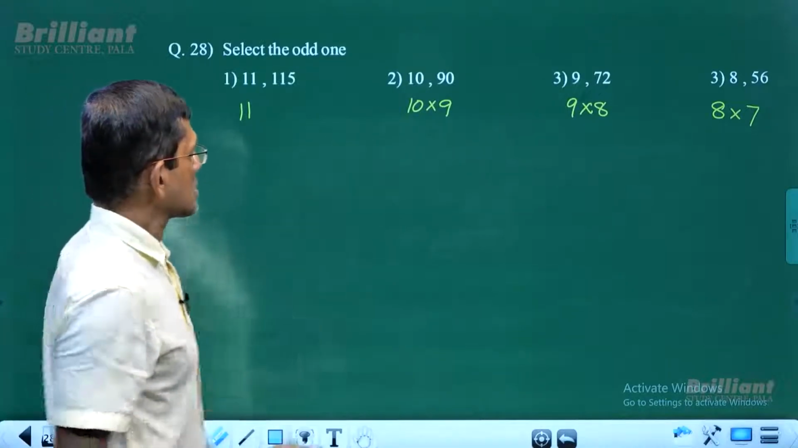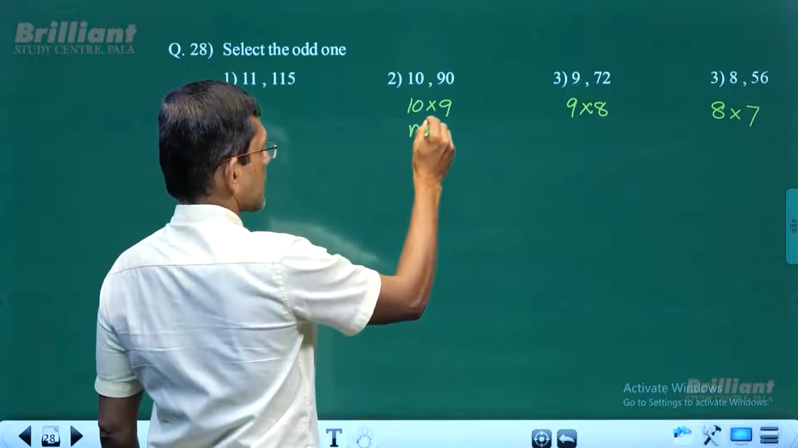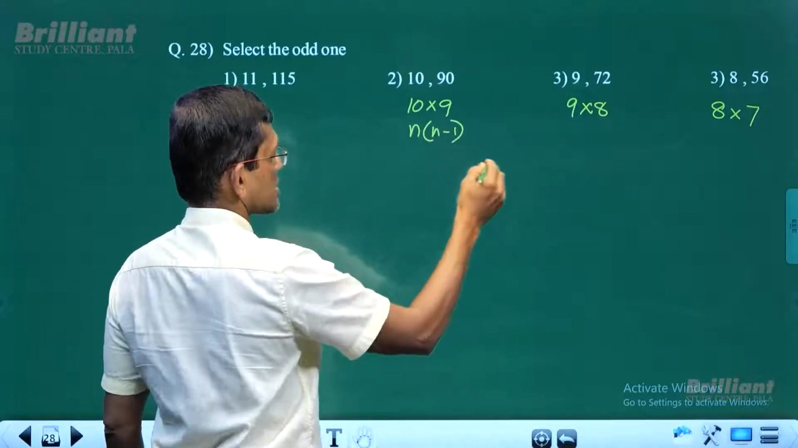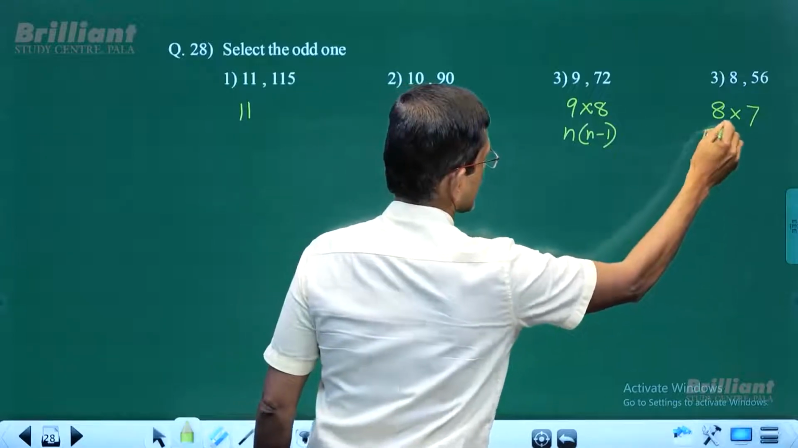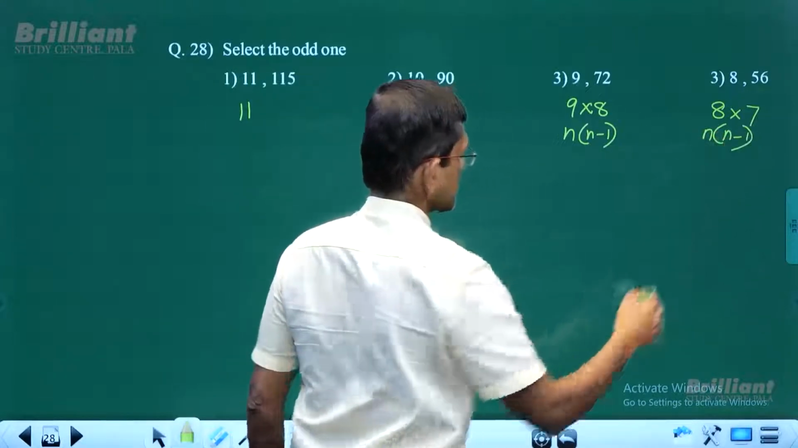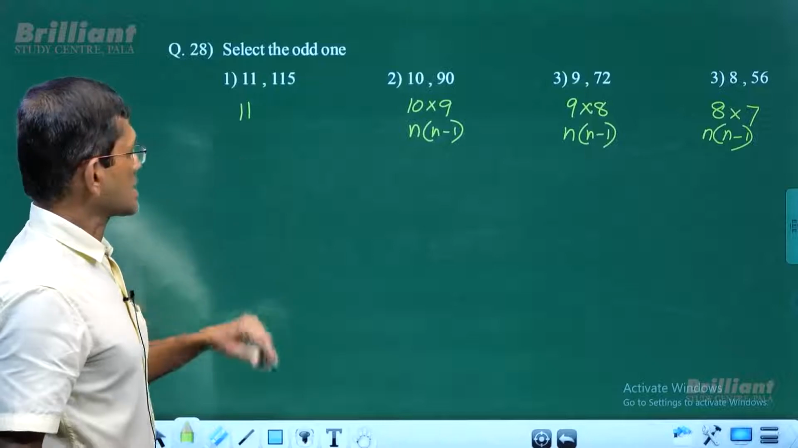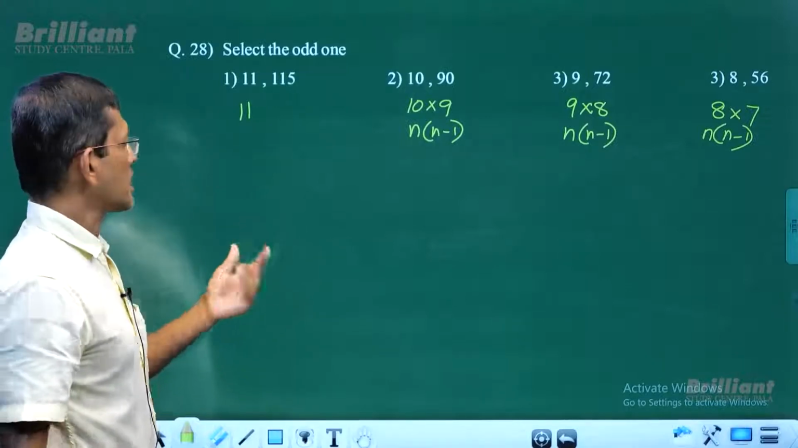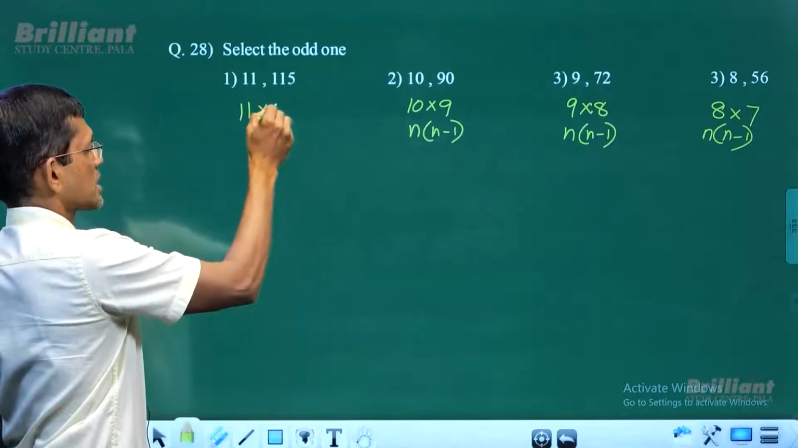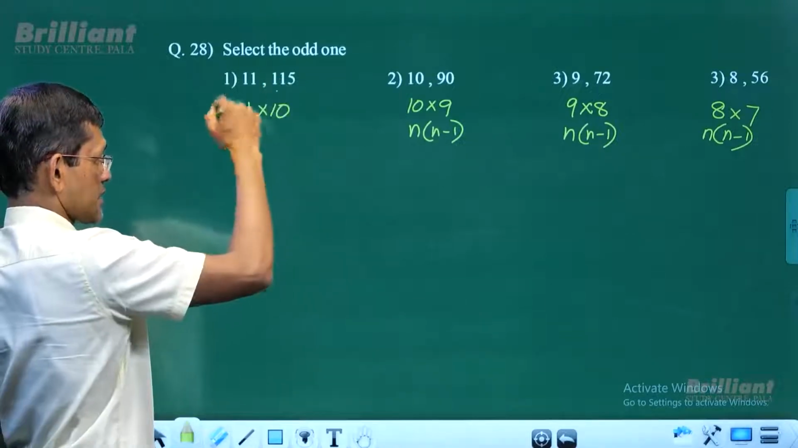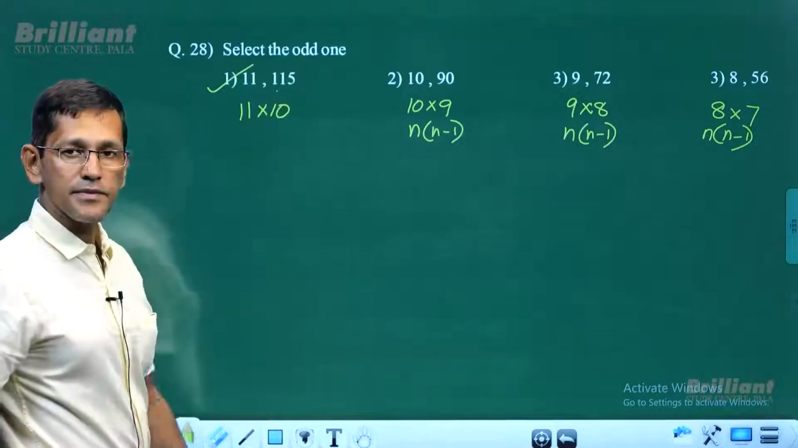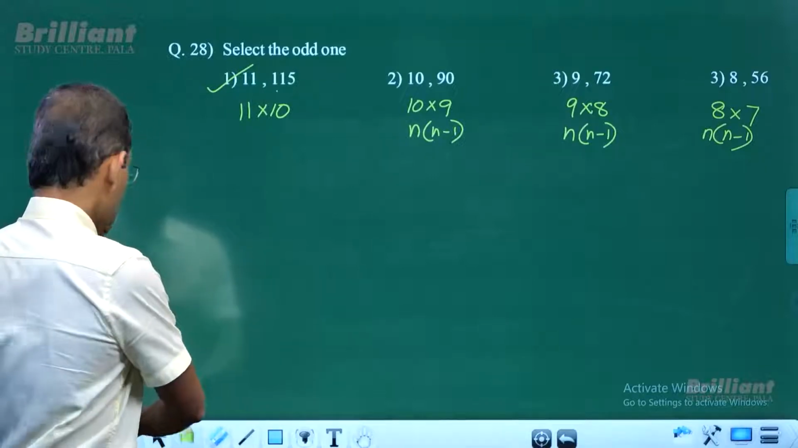In this case, this is an n into n minus 1 pattern. You see that? n into n minus 1, this is n into n minus 1, and this is n into n minus 1. And in this case, 11 into n minus 1, that is 11 into 10, 110. But it has given us 115. So this one is the answer. Now we go for the next one here.